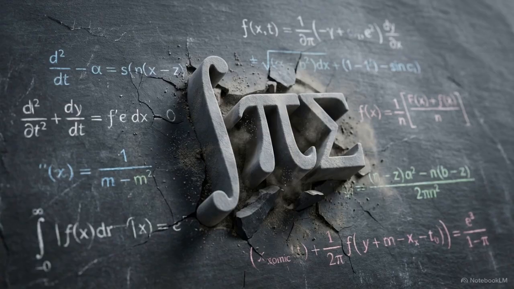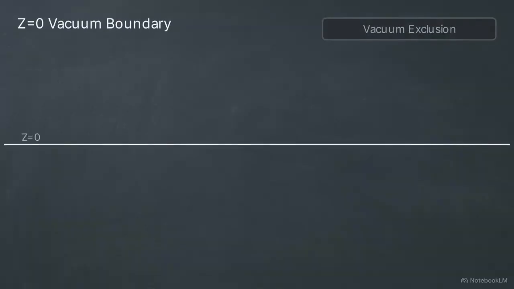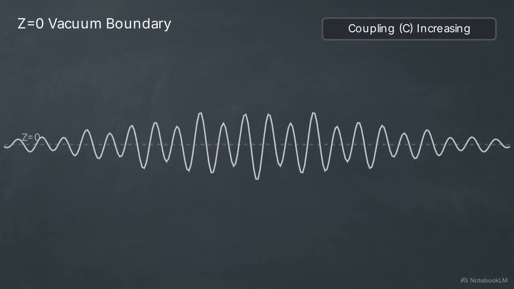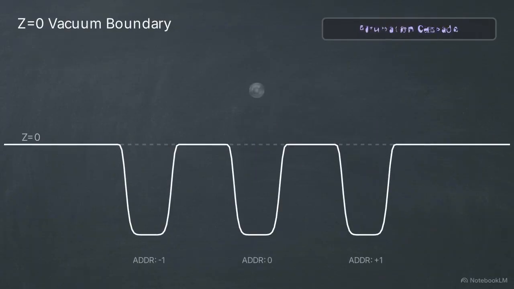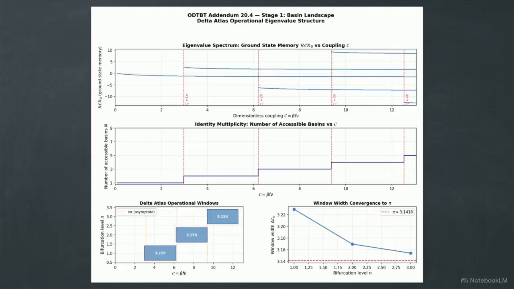This exact behavior occurs at the z=0 vacuum boundary, according to the mathematical models detailed in ODTBT Addendum 20.3. At this boundary, the vacuum transitions from an undifferentiated uniform state into a highly structured environment where physical identity begins to form. This chart maps that phase transition.